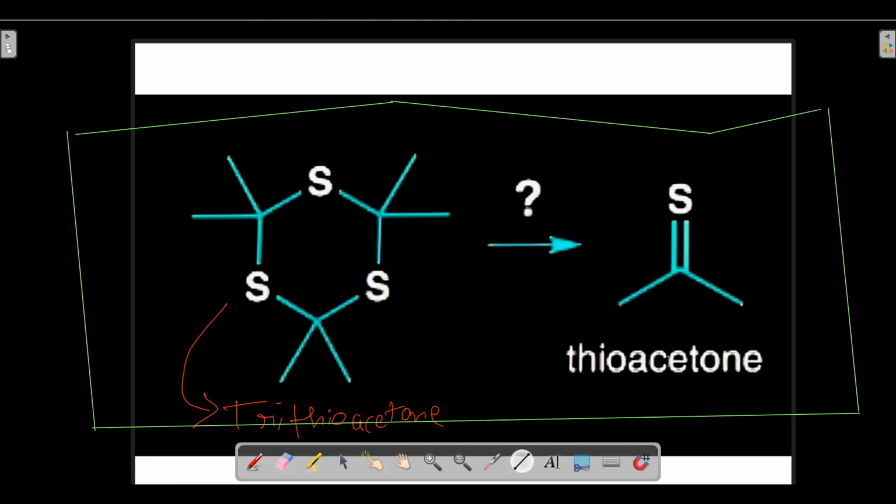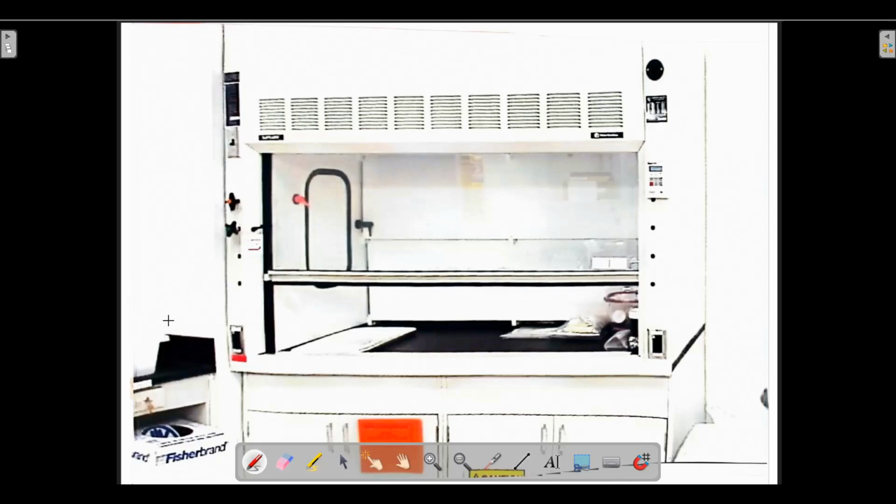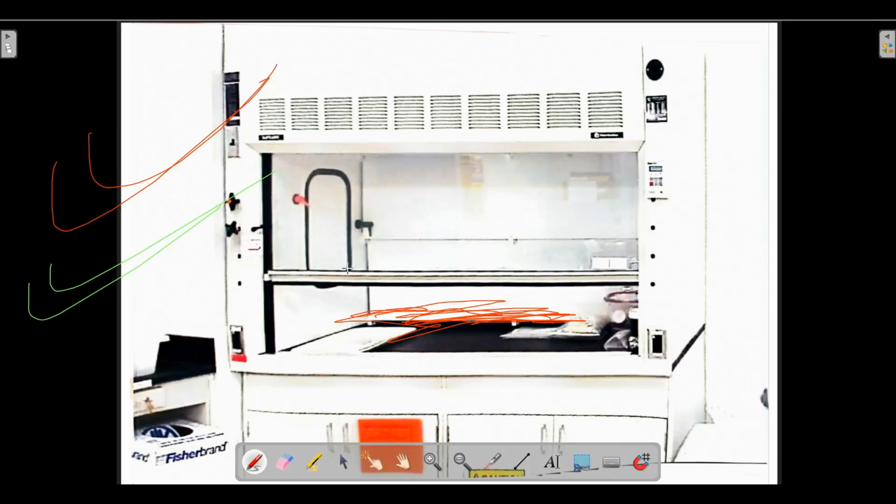So what is a fume cupboard? A fume cupboard looks something like this. In this area you can have the reaction, and this is the glass window. You can close this glass window so that you are not exposed to the fumes. You will stand outside and close the glass window, so that the fumes inside do not come outside.